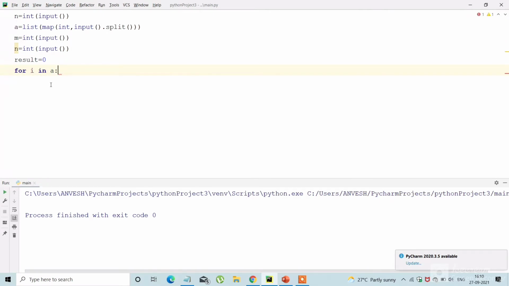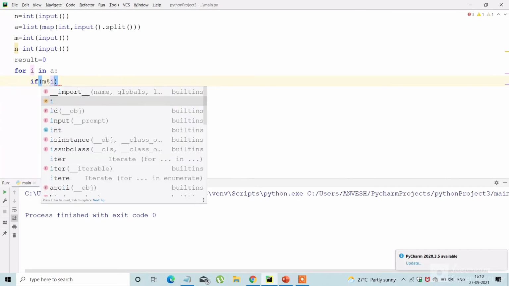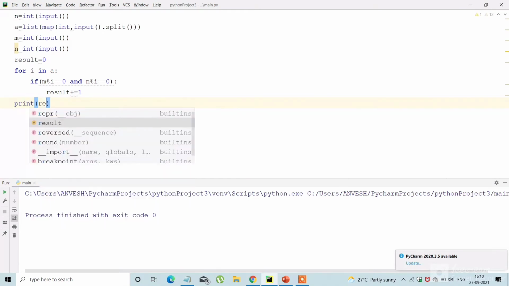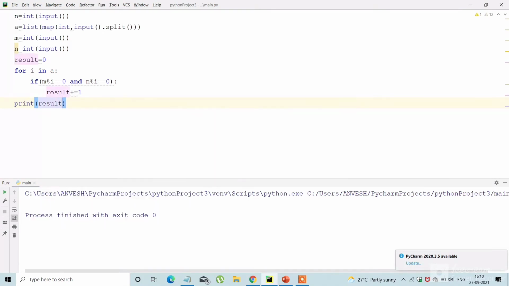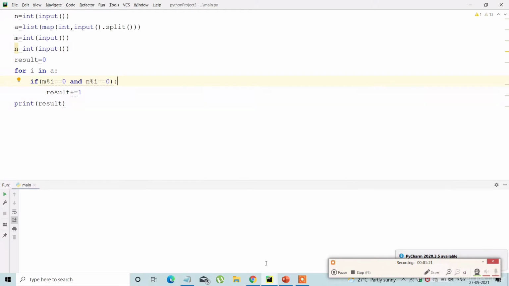Let me consider the total result to be 0 initially, and the condition is only if both the pillar numbers are divisible by the individual score, then the count will be increased. See guys, the logic is very simple. A player will cross the barrier if and only if the health number of the pillar is divisible by the individual score. I am using the AND operator for that.